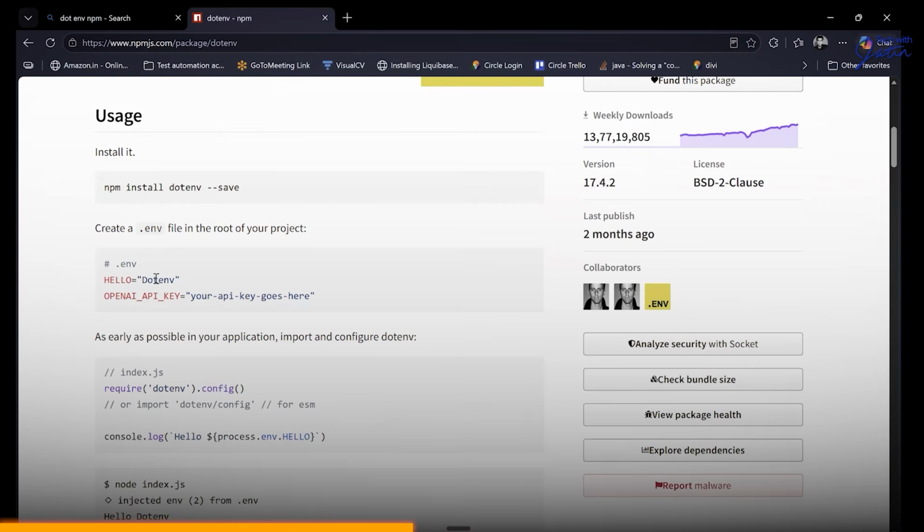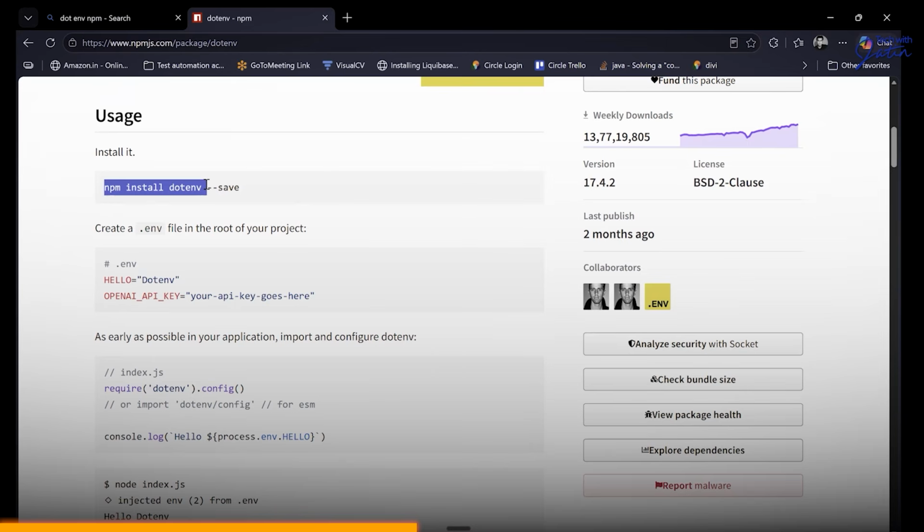And this is how you're supposed to create the env also. They've given a sample. Again, you guys are smart enough to know this is how you need to do it. Hello is the key, .env is the value and all. And this is how you're supposed to use it. A problem is, when people see the examples, they wonder where to put this particular code, where to put this require or .env config and how to use it. But the first thing that we'll do is first install this dependency, get this thing away from our head.